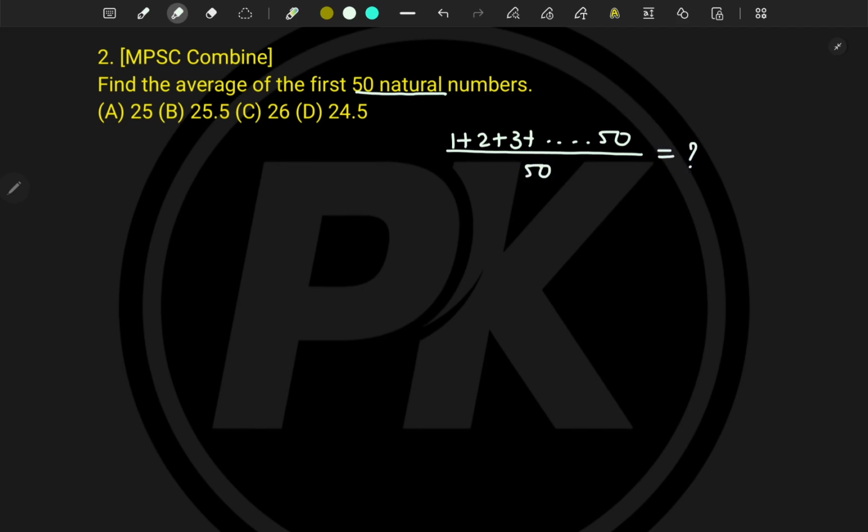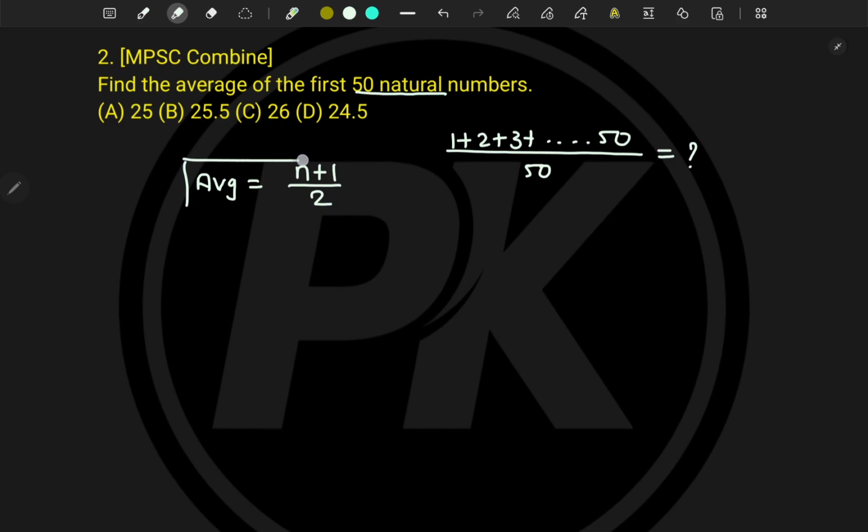These calculations are not needed at all. Whenever there is a question to find the average of first, let's say, 10 numbers, 20 numbers, 50 numbers, any number, the average is equal to n plus 1 divided by 2.